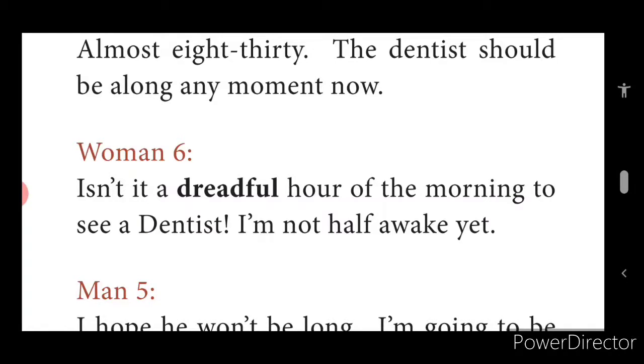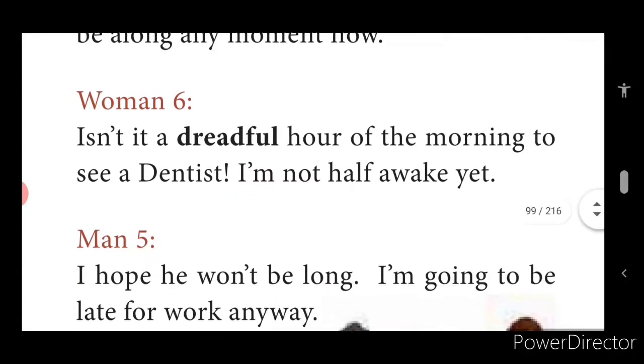Dreadful hour. What do you mean by dreadful, children? Extremely bad. Morning hours. Just imagine, children, morning hours when you go to visit doctors. No, it is not that much good enough. We are not happy to see doctors in the early morning hours. We want to start our work in a fresh mood, either to learn or write or play or do something else. Not visiting doctors in the morning hours. That's what woman 6 says here.